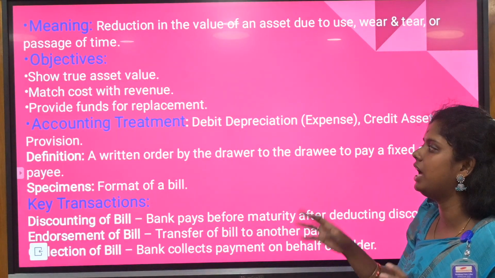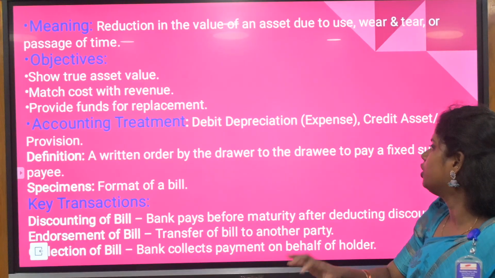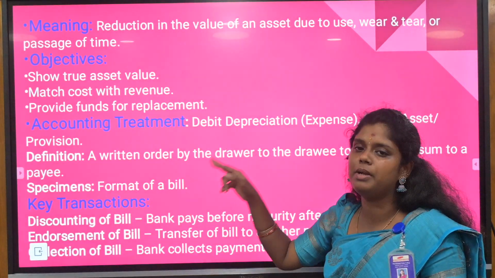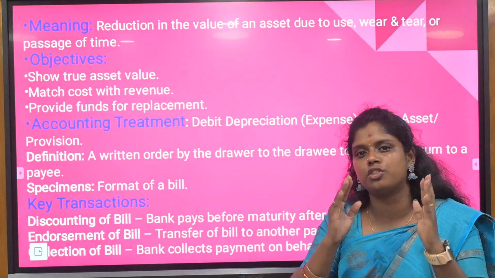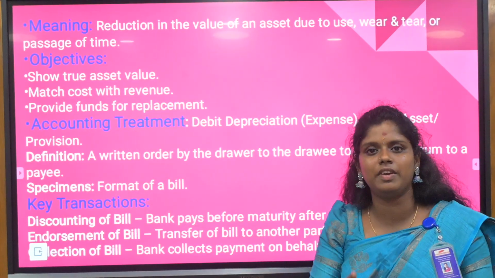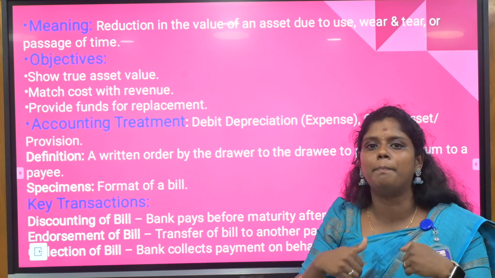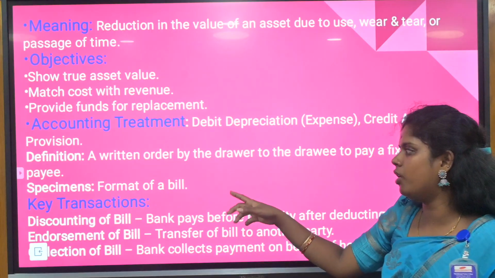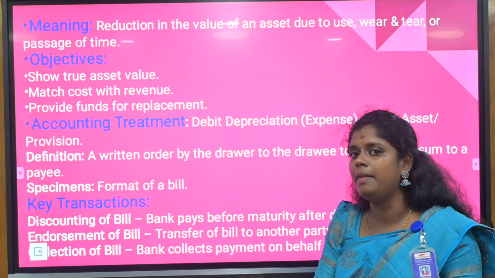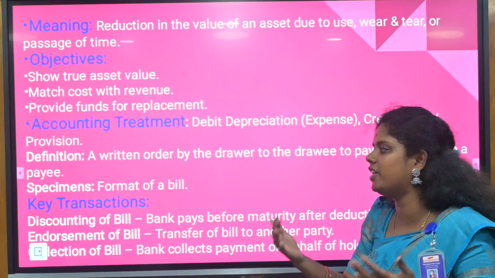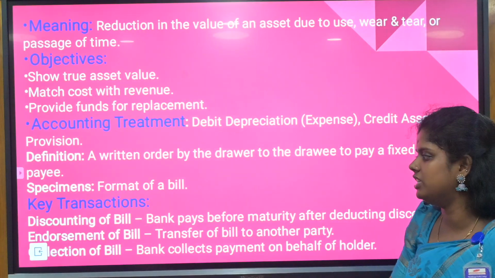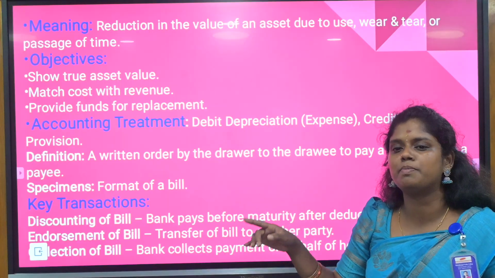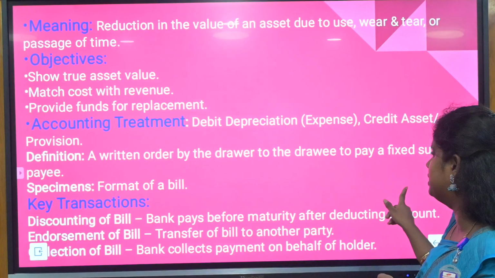You are going to create a provision. Now the definition: a written order by the drawer to the drawee to pay a fixed sum to the payee. This is all about bills of exchange. Bills of exchange is also one chapter. You will be receiving questions of either 5 marks or 10 marks. So concentrate on the journal entries in bills of exchange. Here the specimen will be the format of the bill, and you need to know the journal entries present in bills of exchange. The key transactions will be discounting of bill, endorsement of bill and collection of bills.